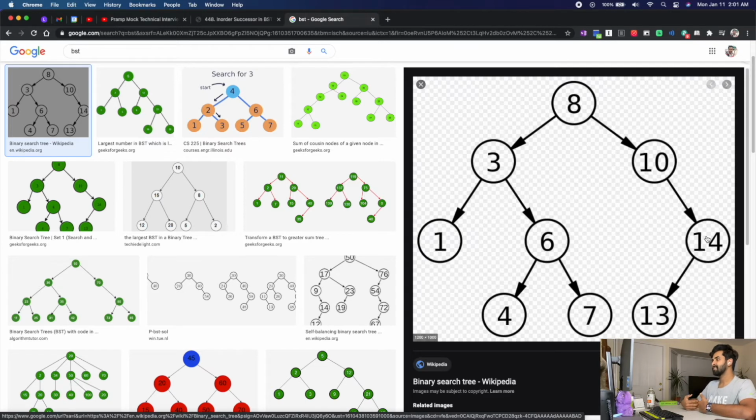So if it is a leaf node, then its immediate parent is the in-order successor. Can we say that? If it's a leaf node, then there is apparently no number between itself and its parent, right? Because if there is a number between itself and its parent, it has to be in the right subtree of that node. So if it's a left leaf node, then its immediate parent would become its in-order successor. Yeah, that is something I should keep in mind. Because for a right leaf node, I'll have to go up to 6.